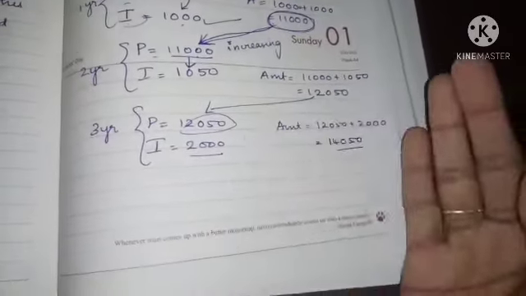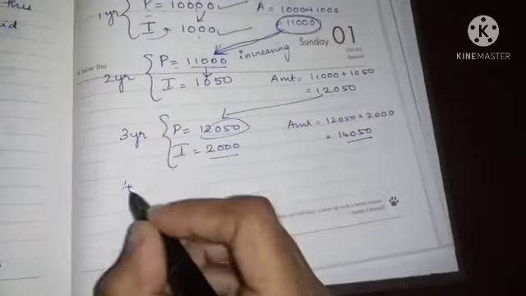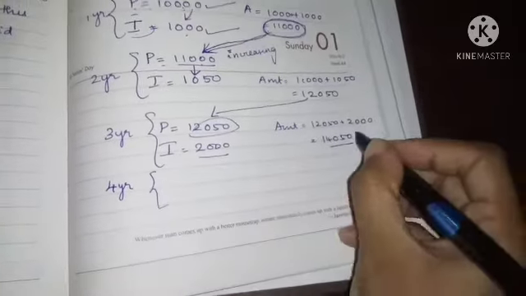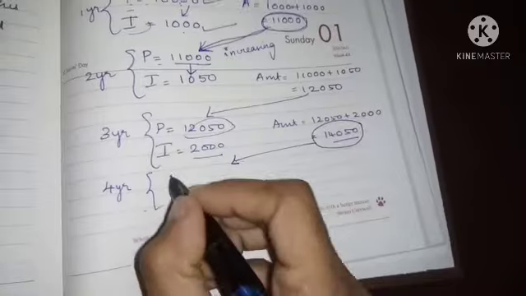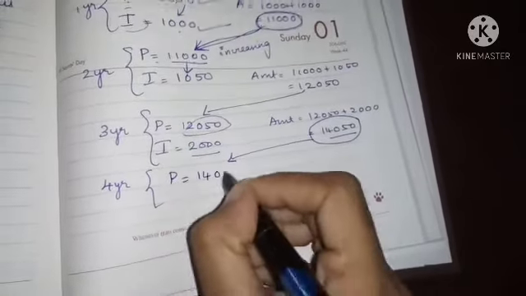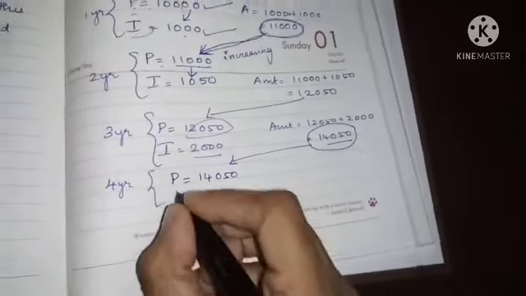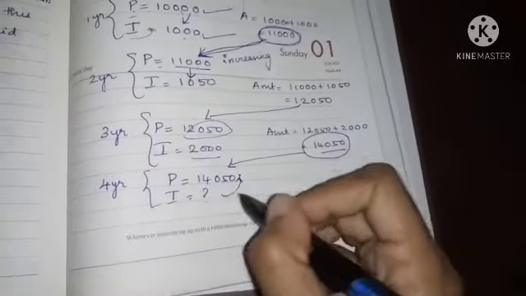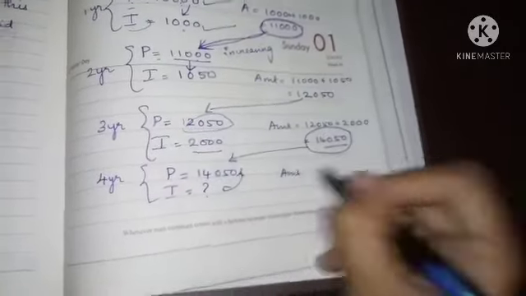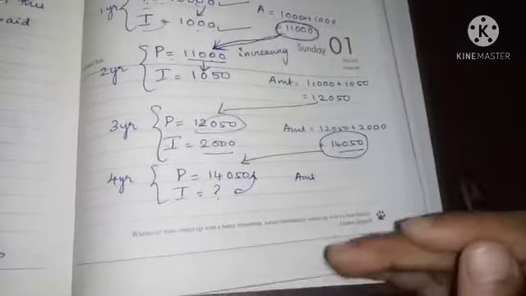So the amount is automatically changing. The fourth year also you will consider the previous year's amount as principal. For this principal, you get the interest, then you add both and find the amount. So likewise it keeps changing.